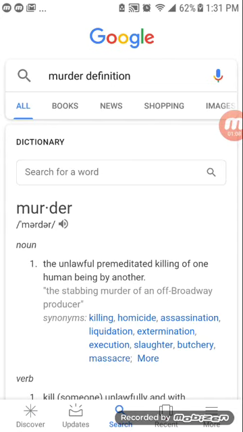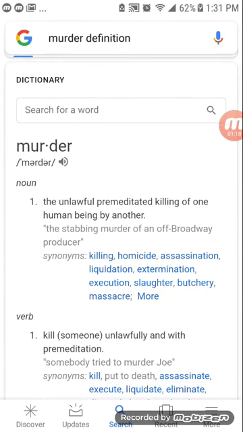So first, I just got the definition of murder. I just typed it in on Google, and as you can see, it says the unlawful premeditated killing of one human being by another, and that's exactly what it is. It's unlawful. It's unlawful killing. It's unlawful destroying someone. All right.